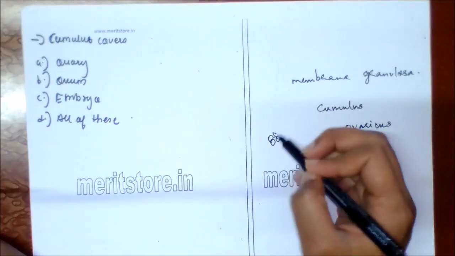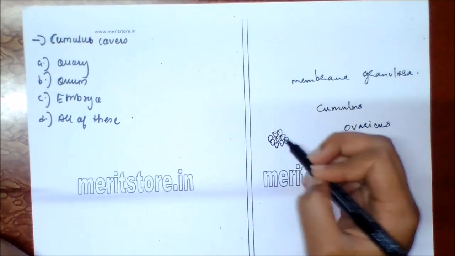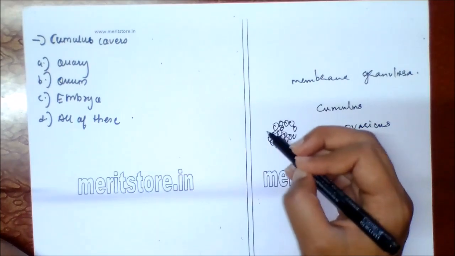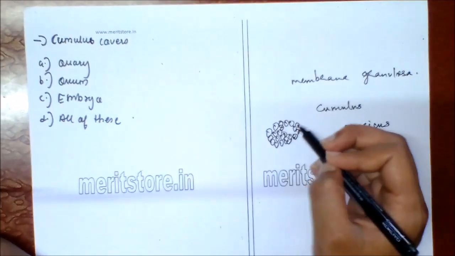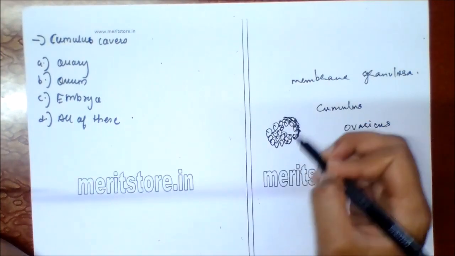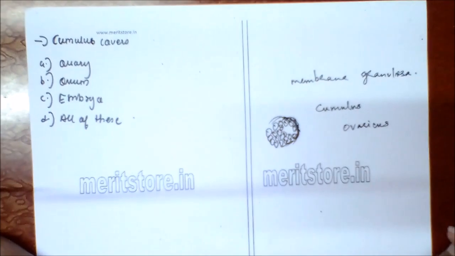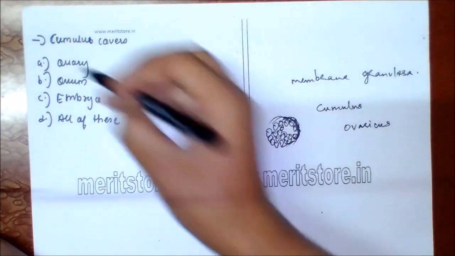So if this is the embryo, this will be the mass of cells covering the embryo, known as cumulus oophorus. Option C is the correct answer.